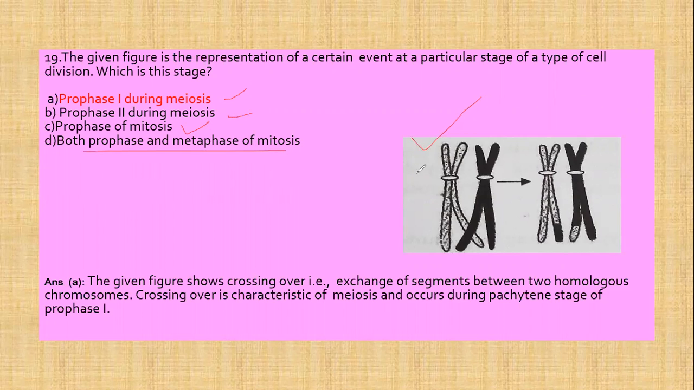Now we can see that in the given figure, there is exchange of segments between two homologous chromosomes. Crossing over is the characteristic of meiosis and occurs during the pachytene stage of prophase 1. So the correct answer is prophase 1 during meiosis.